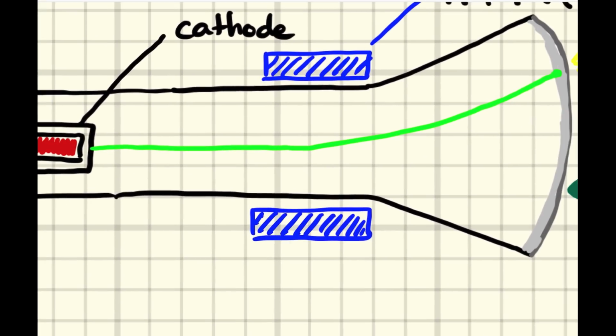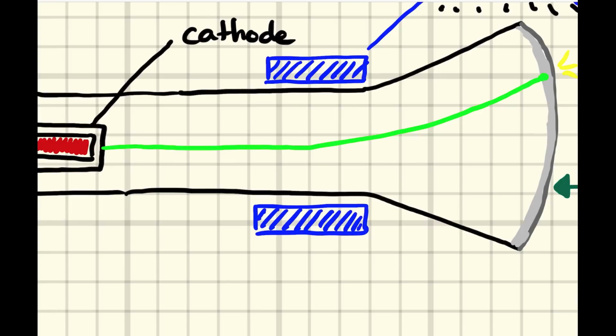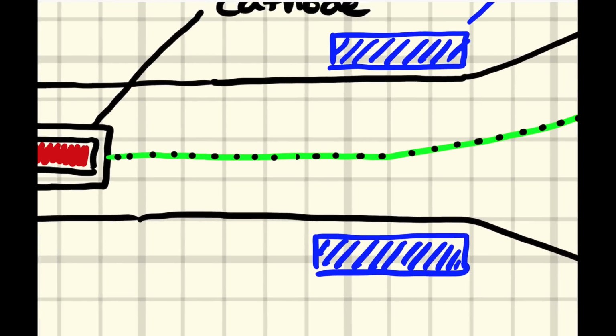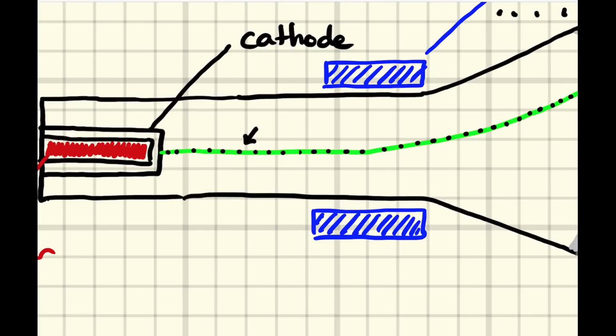First of all, J.J. Thomson was able to determine that this beam was actually made of tiny little particles. And because of the way that he manipulated the magnets, he was able to determine that these tiny little particles all had negative charges.